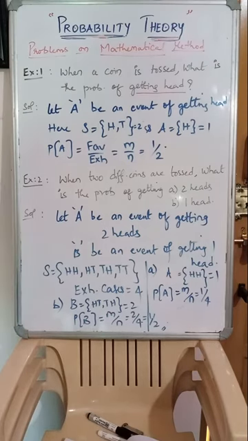Clear, guys? So let us have a few more examples. I think you will get a clear picture of probability: how the sample space has to be written, how the events are to be taken, and how the probability value should be calculated. Clear? So let us have a few more problems based on the mathematical model. Basic problems there, right?